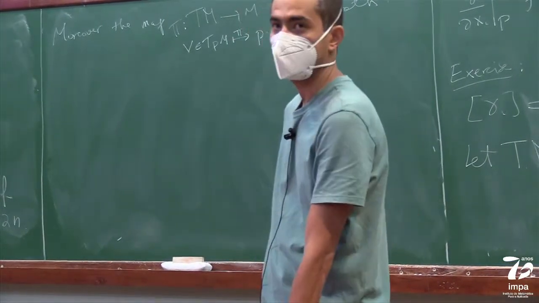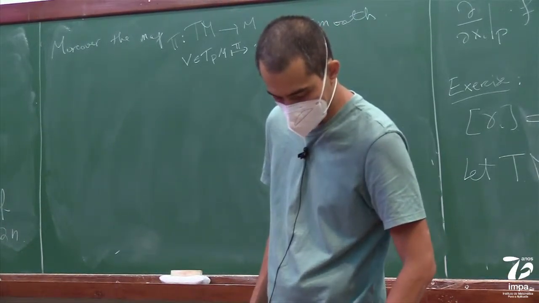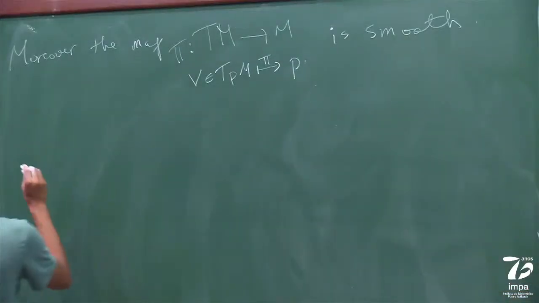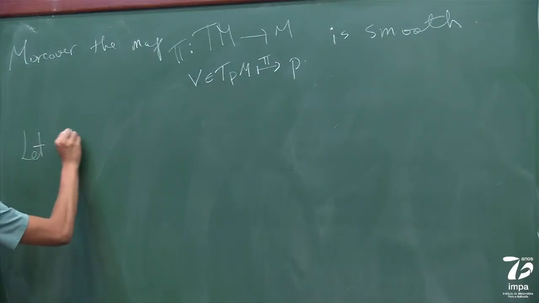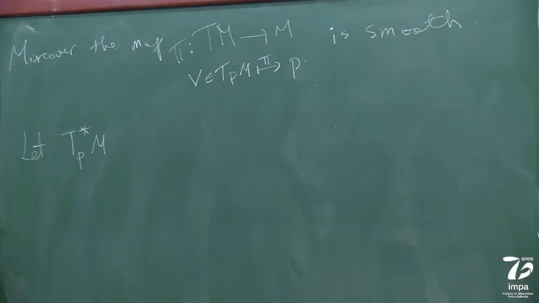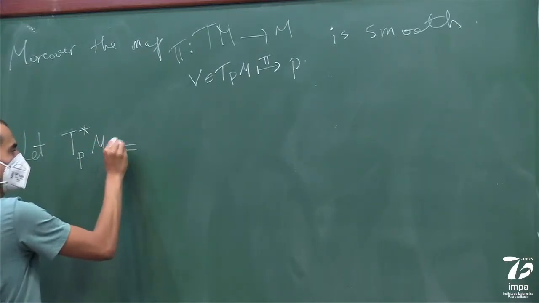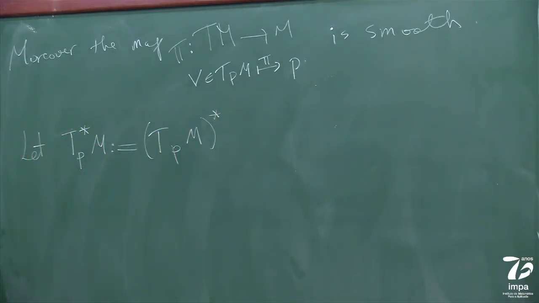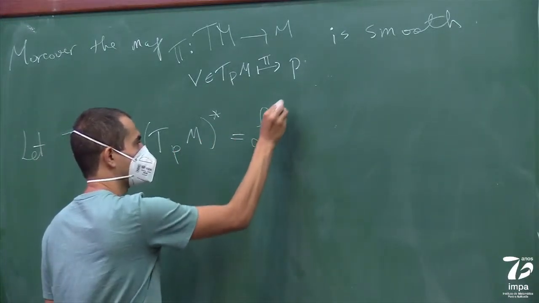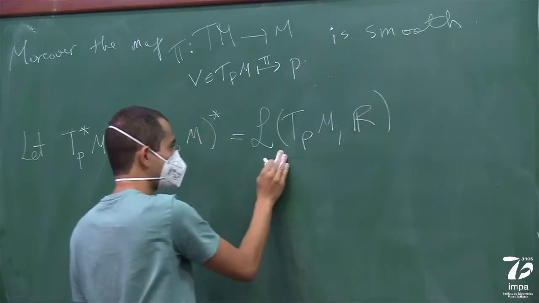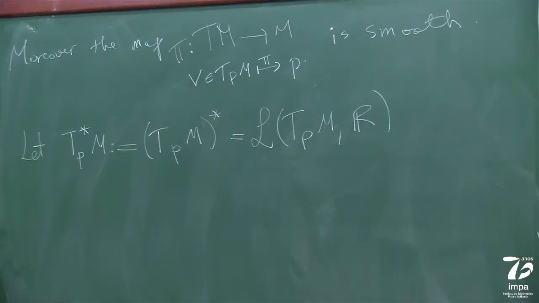Okay, so now let's talk about the cotangent bundle. The cotangent bundle is very similar to the tangent bundle, but it's basically the dual. So now you let Tp*M, so this is the cotangent space. This is just, by definition, the dual space to the tangent space. So in other words, this is the set of linear maps from TpM to R.